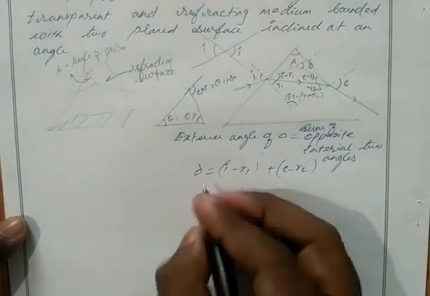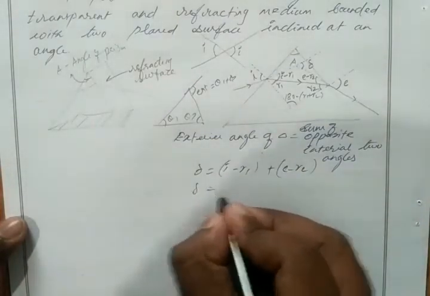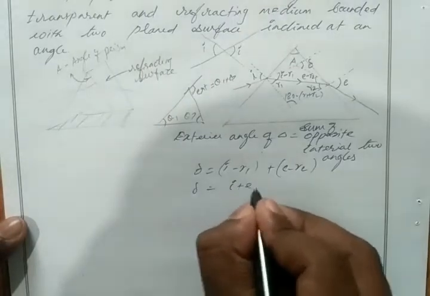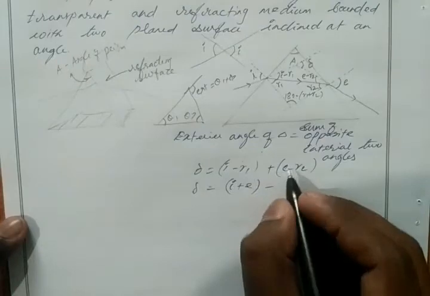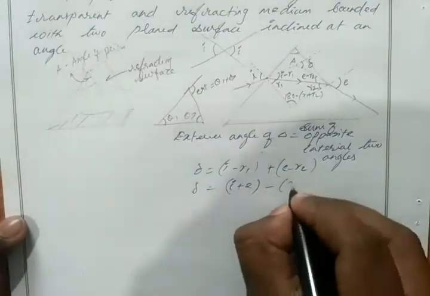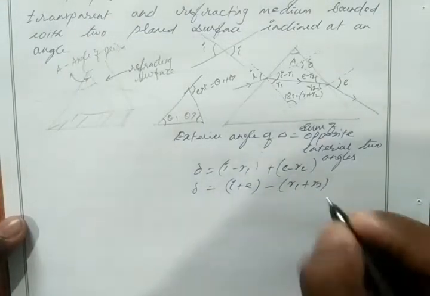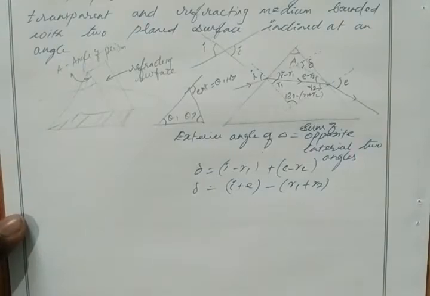Correct? We can rewrite this equation as del equal to I plus E. I take minus common because here we have minus R1 minus R2. Then we have R1 plus R2. Okay, just rewrite the formula. Clear?